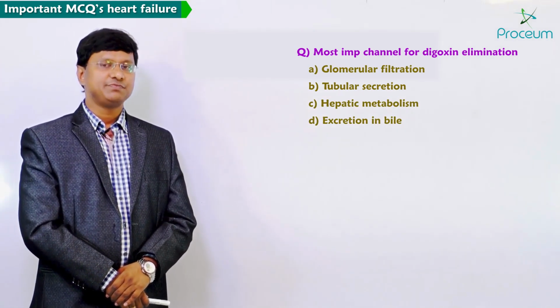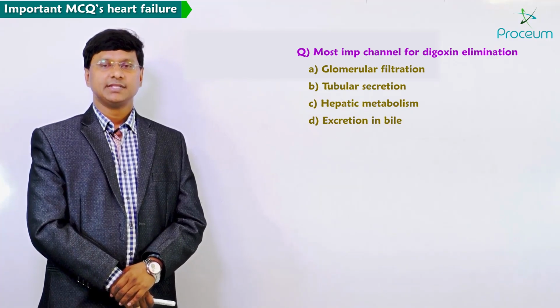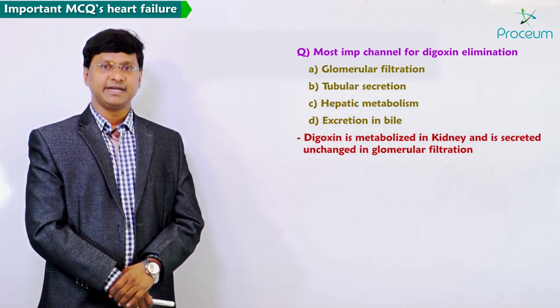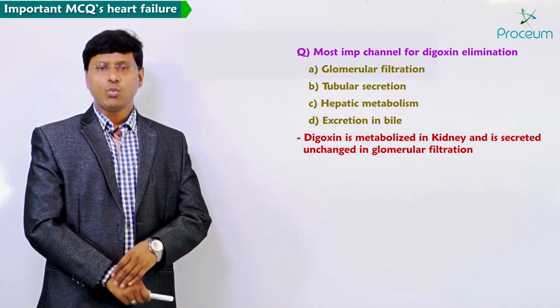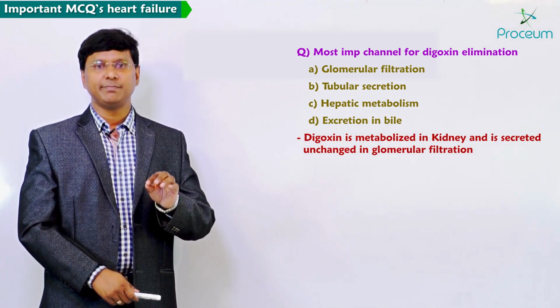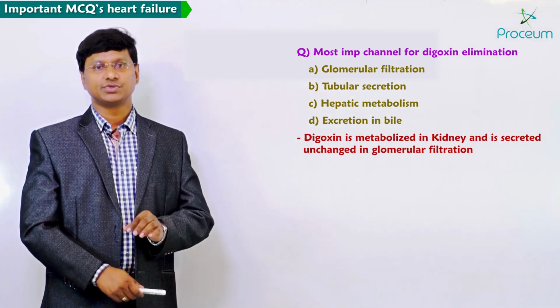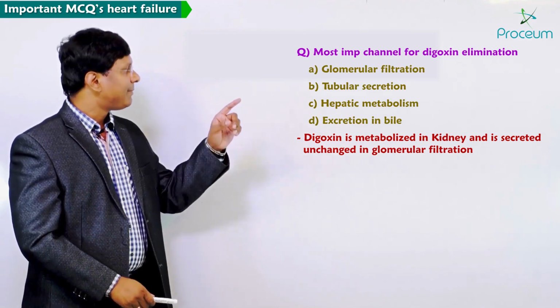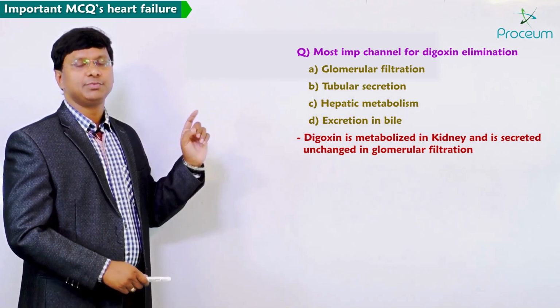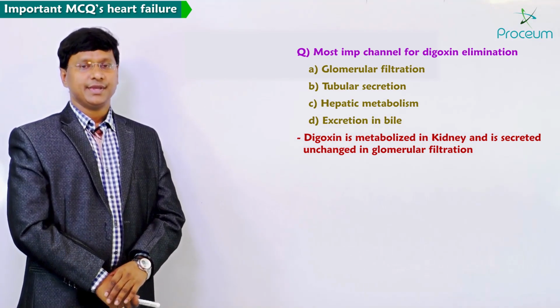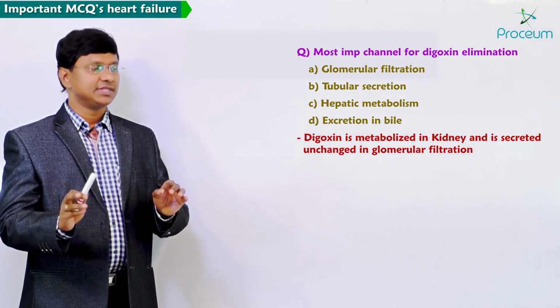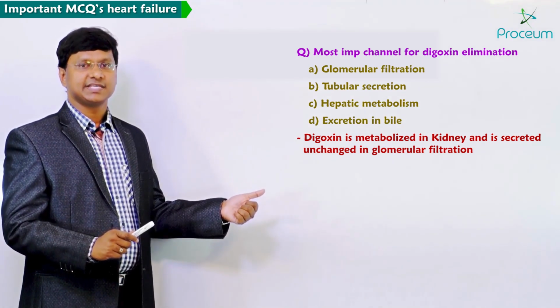So as we have discussed, digoxin is eliminated by the kidney. The two options which will make you confused in the exam are glomerular filtration and tubular secretion. We can easily rule out hepatic metabolism and excretion in the bile.